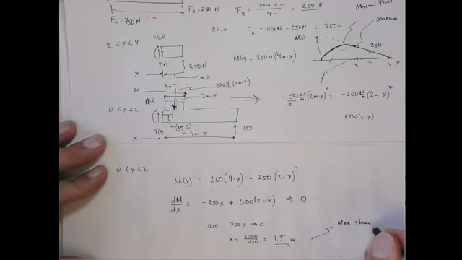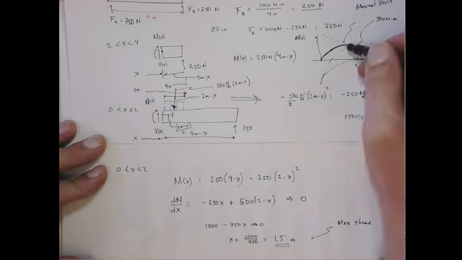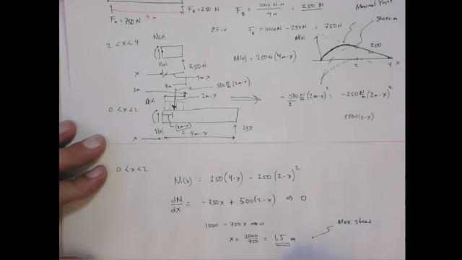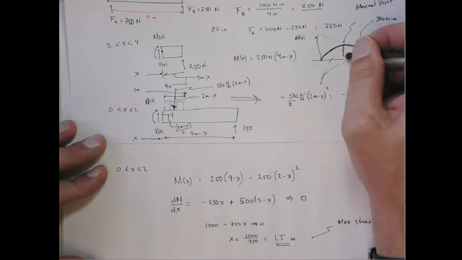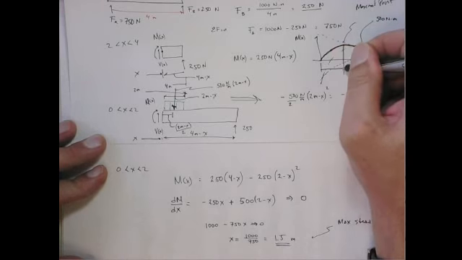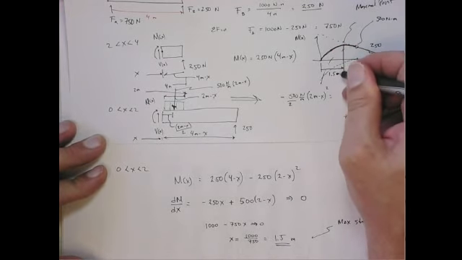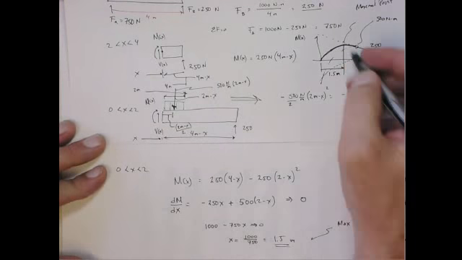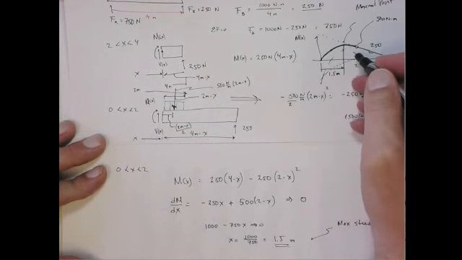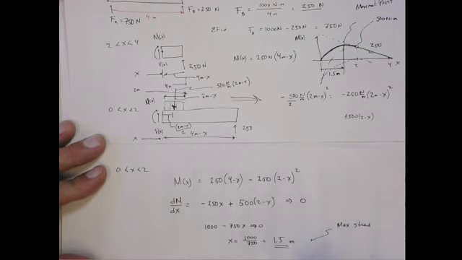Well, I should say at this point it's a max or a min. I suspect it's going to be a max. So it occurs coming in here, 1.5 meters. All right? So it's not right at the 2. It's because you get this little quadratic bubble. All right, that's good. We know where it is.